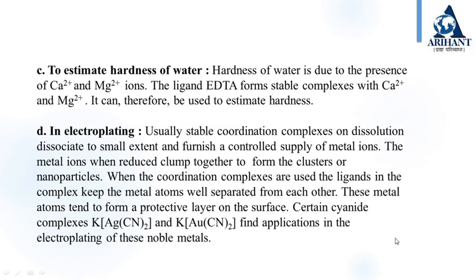Next, in electroplating. Usually stable coordination complexes on dissolution dissociate to a small extent and furnish a controlled supply of metal ions. The metal ions, when reduced, clump together to form clusters or nanoparticles. When the coordination complexes are used, the ligands in the complex keep the metal atoms well separated from each other. These metal atoms tend to form a protective layer on the surface. Certain cyanide complexes, K[Ag(CN)2] and K[Au(CN)2], find applications in the electroplating of these noble metals.